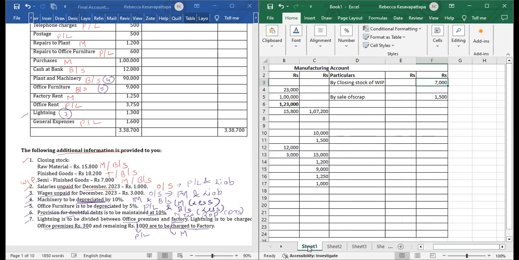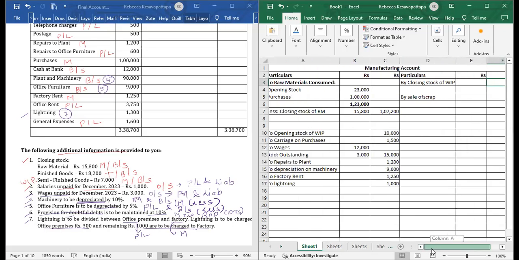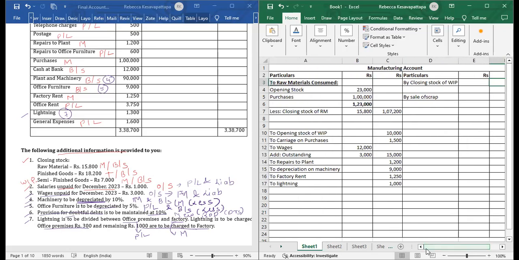Now what we have to do is, we have to see whether we have a debit balance or credit balance in manufacturing account. If we see, the total of debit side will be more. So first take the total of the debit side, and then we will minus all the credit side items.